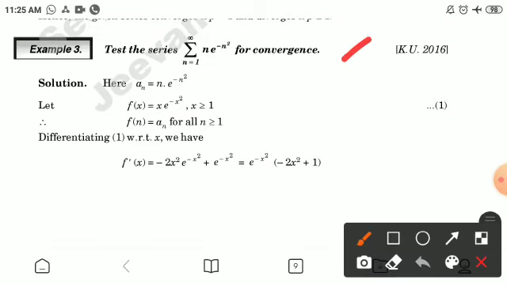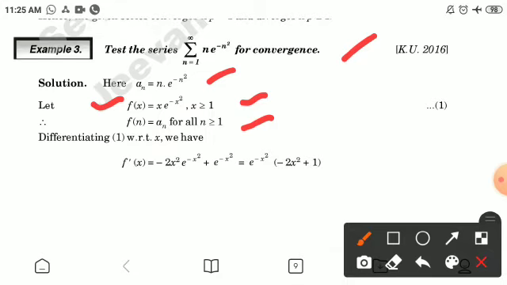Taking the third problem, test the series summation n e raised to power minus n square, where n is 1 to infinity, for convergence. Here an is equal to n into e raised to power minus n square. If we suppose that we have a function f(x) equal to x e raised to power minus x square, and x is greater than equal to 1, therefore f(n) becomes an for all n greater than equal to 1.